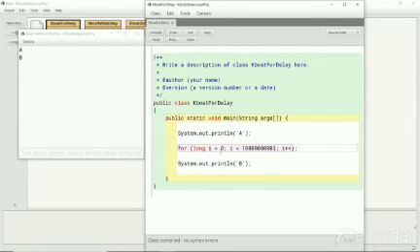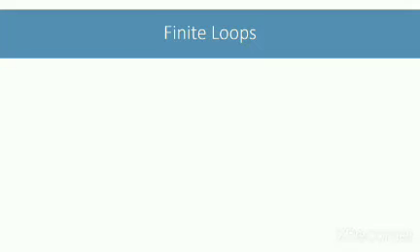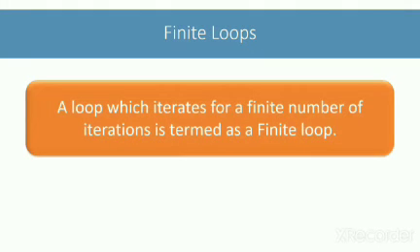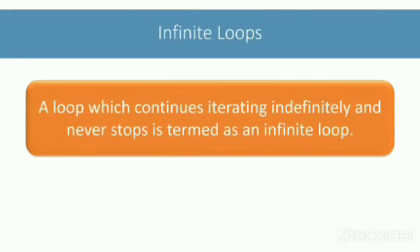Next, we will look at finite and infinite loops. A loop which iterates for a finite number of iterations is termed a finite loop. All the loops we have seen so far are examples of finite loops. A loop which continues iterating indefinitely and never stops is termed an infinite loop. We briefly looked at infinite loops using the for statement in the for loop variations chapter. Now we will discuss infinite loops in depth.